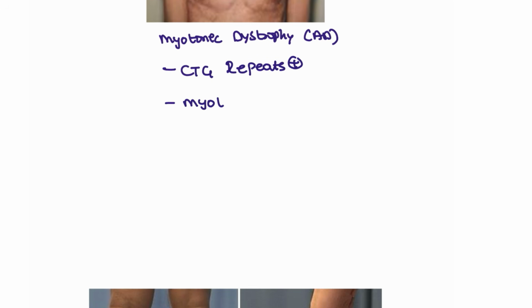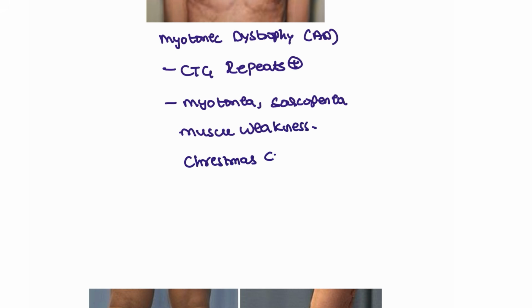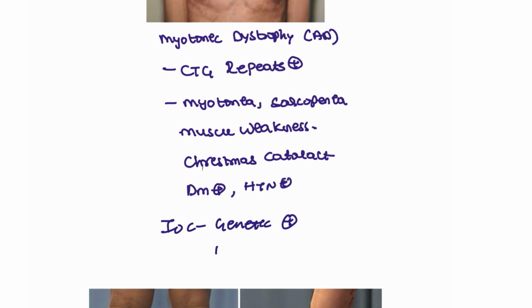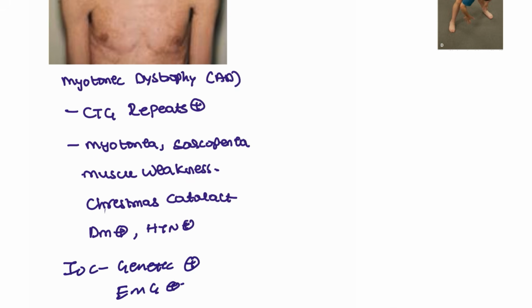One of the symptoms is that the patient will have myotonia, muscle weakness and wasting, and cataract, known as Christmas cataract. Diabetes mellitus and hypertension can also be seen in this patient. The investigation of choice is genetic testing, and electromyography can also be done. This is a genetic condition. We don't treat much, just give supportive therapy and you can minimize the complications for this patient.